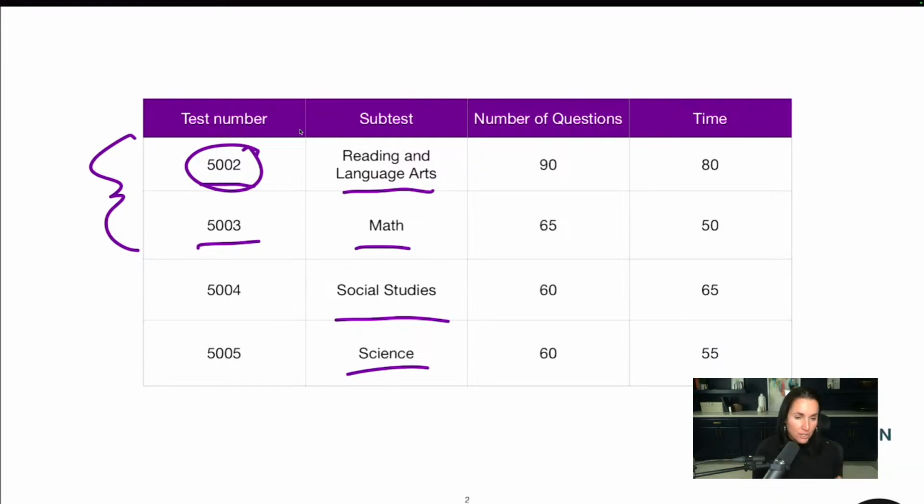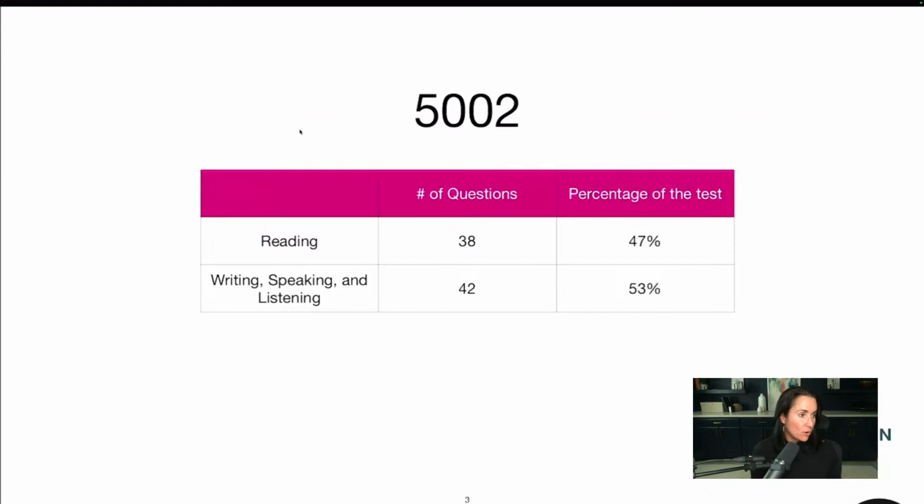And then the social studies and the science, this is more just like memorizing content. In the social studies, you've got U.S. history, everything from indigenous nations to colonialism to slavery to the transatlantic slave trade to the starting of the colonies, the Boston Tea Party, all this stuff that you may not have seen in a really long time. And then the science, there are 3. We're going to go through this: earth, space, physical, and life science. And a lot of that is just memorizing some of this content that you may not have seen in a while. So let's go through the 5002 first.